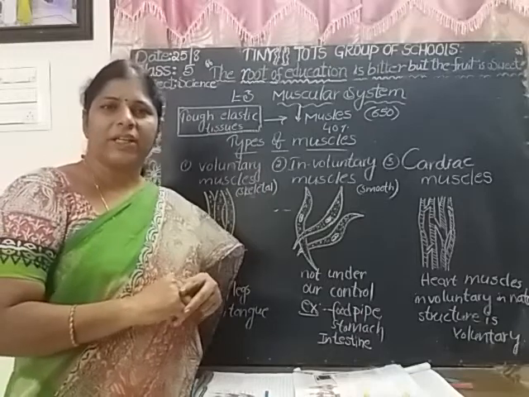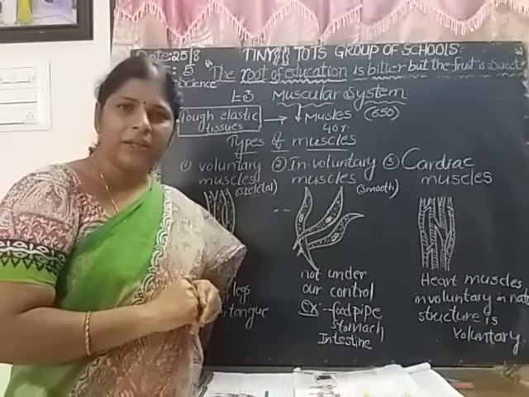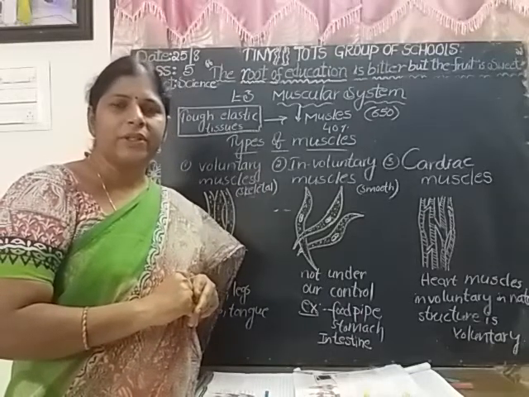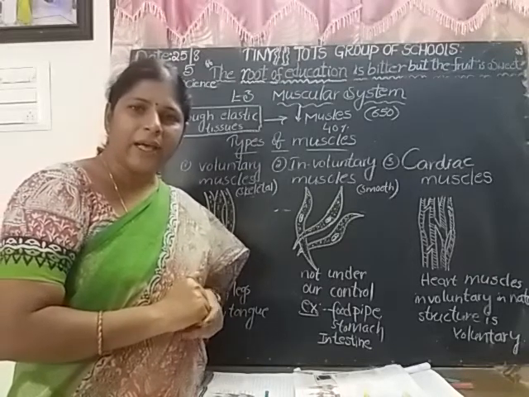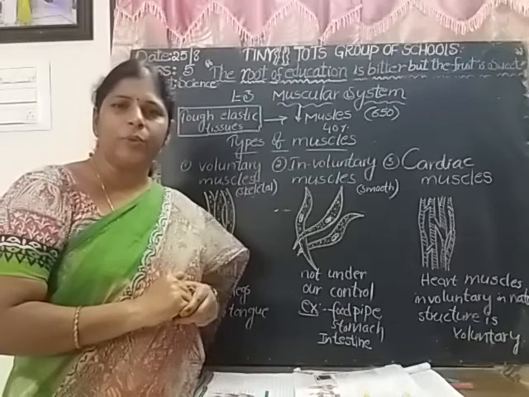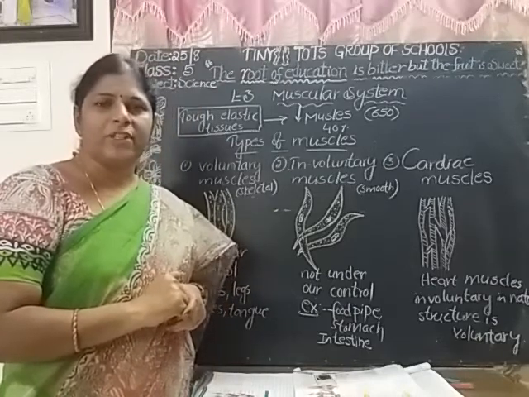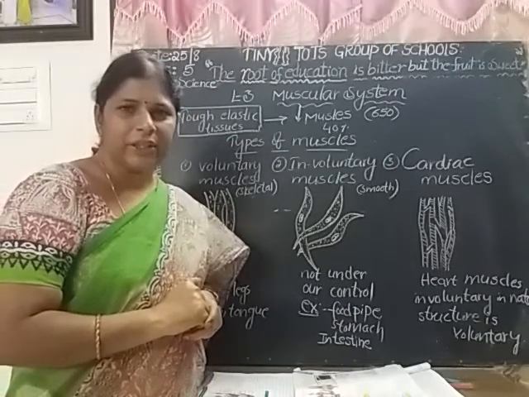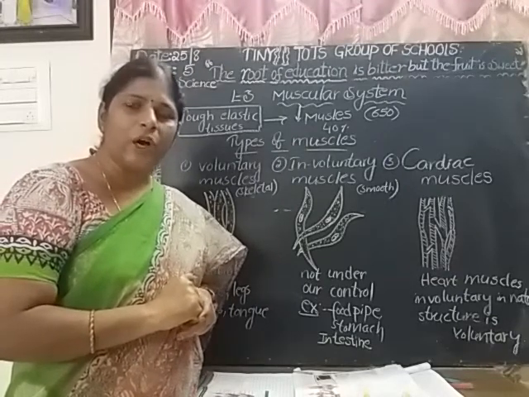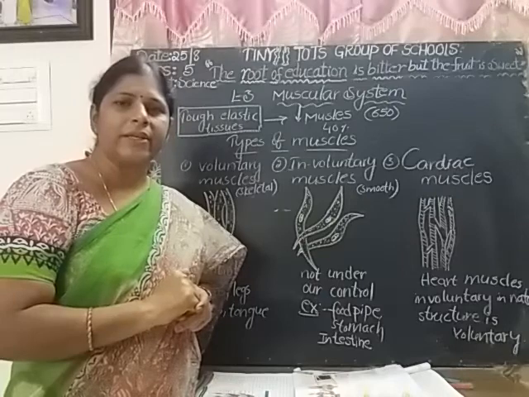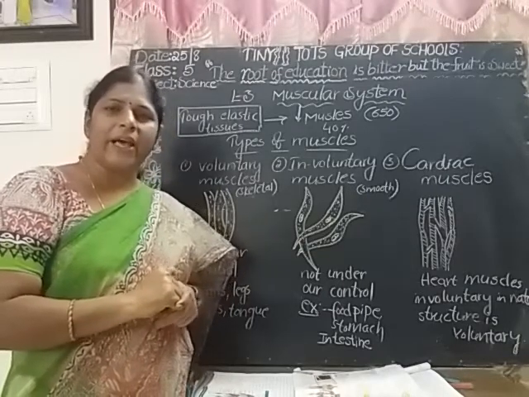How many bones are there in our body? There are 206 bones in our body. Right? A newborn baby has more than 300 bones. As the baby grows, some of the bones fuse together. What is the skeletal system made up of? Bones. How many bones are there? 206. How many parts does it have?